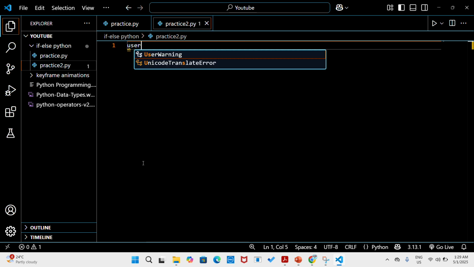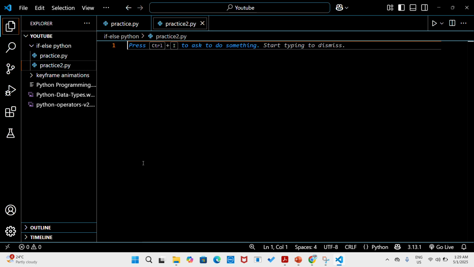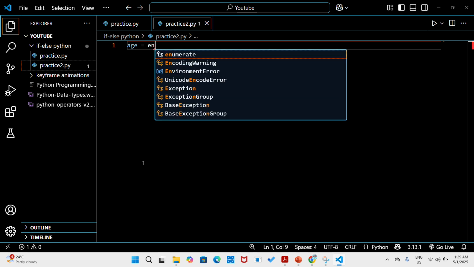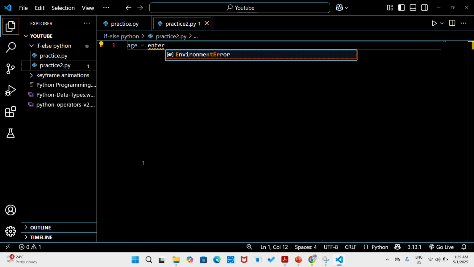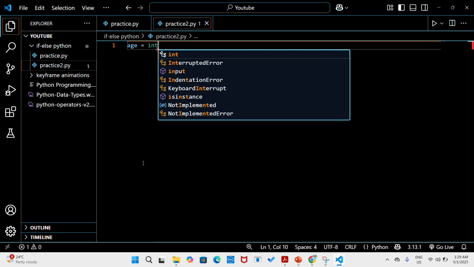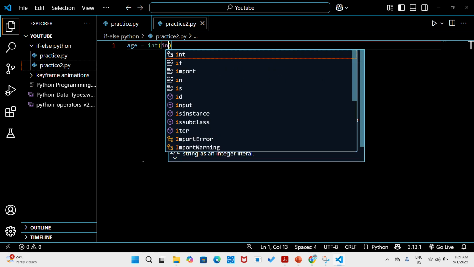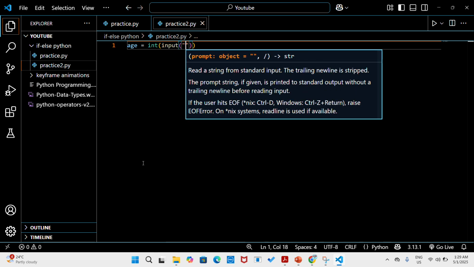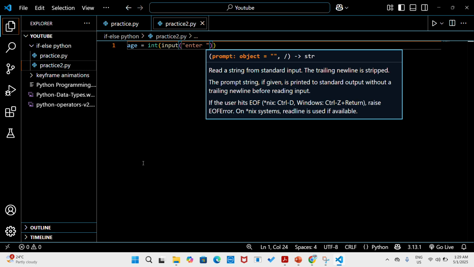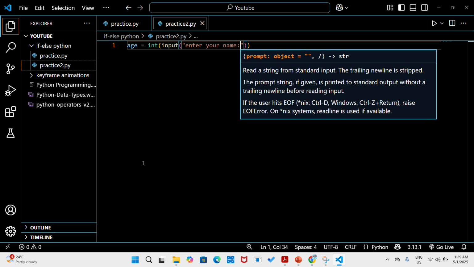We will say user, let's use small variable names. And we will take integer input as your age.